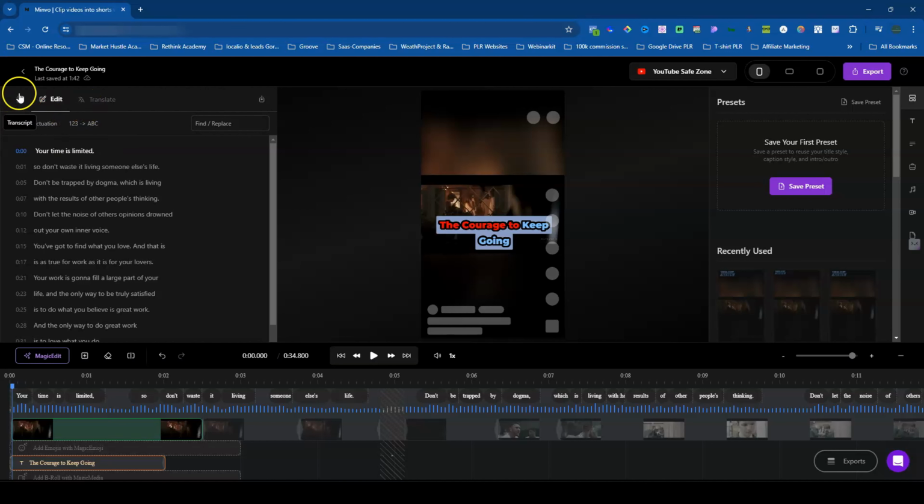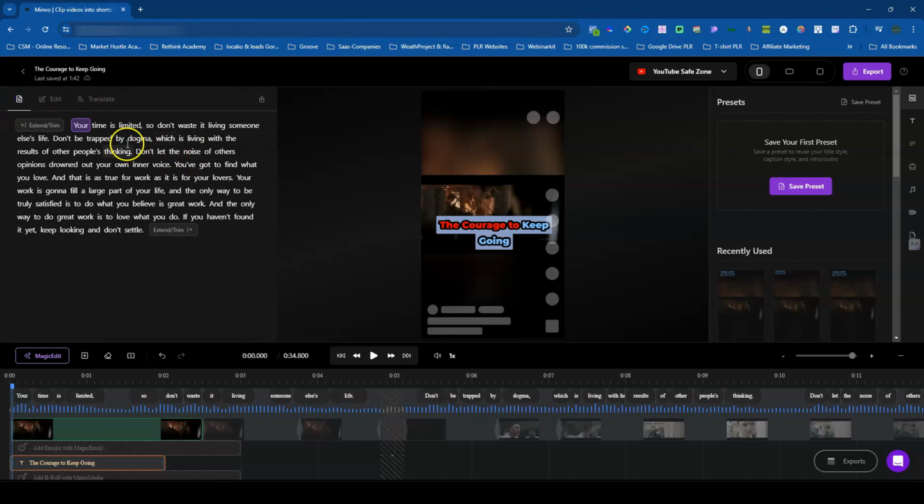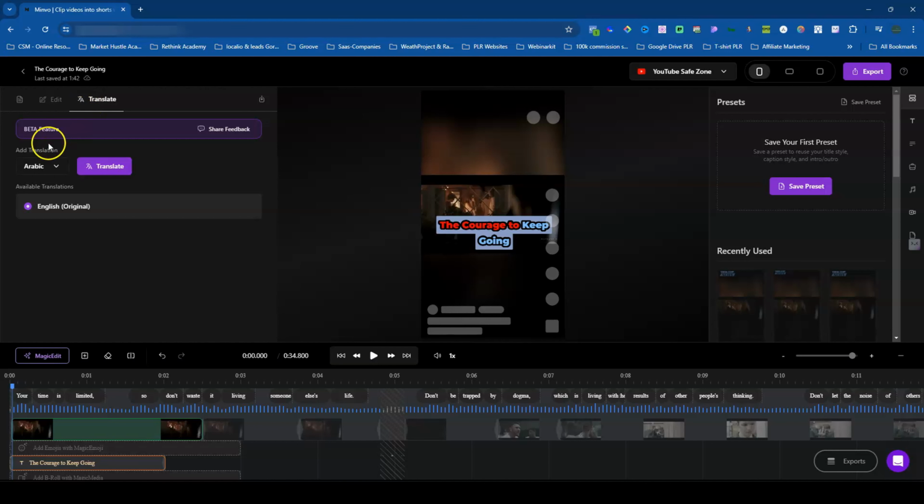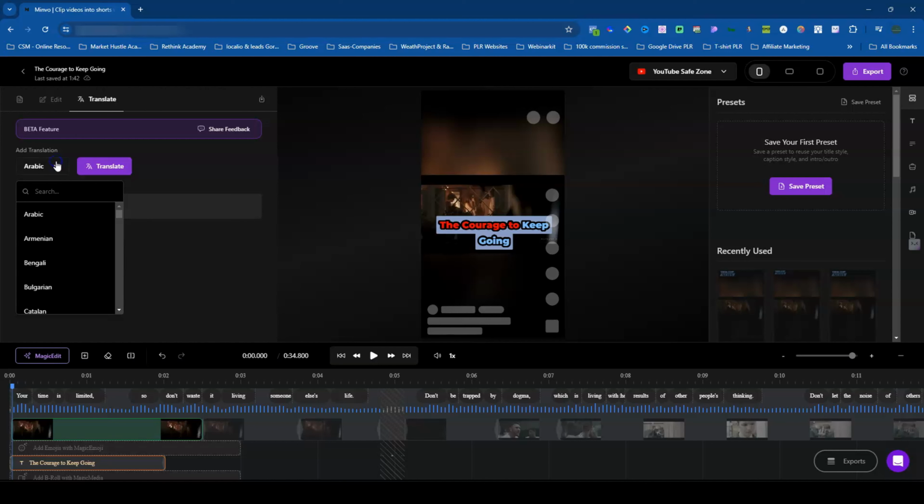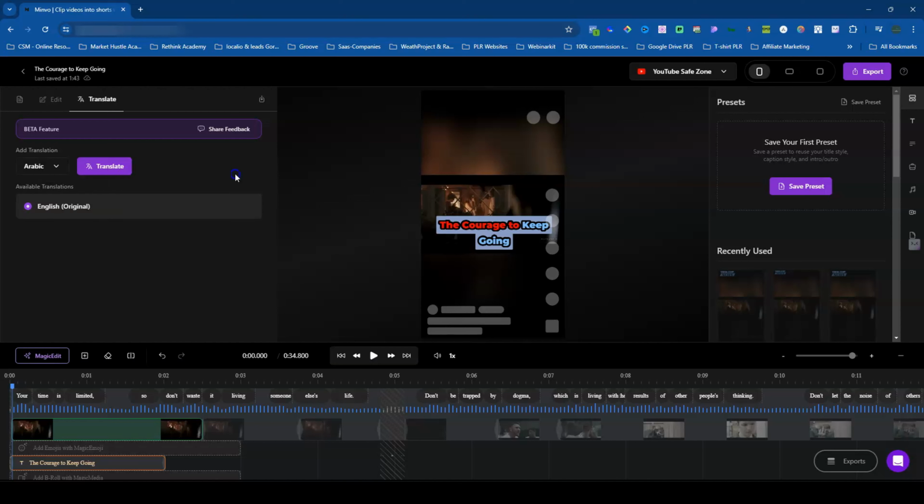And then let's see what else they have over here. Once we go back, we have that. And then we have your translator right here. So let's just say you want to translate this into, say, Arabic, Aramean, Bengali. There's so many different types, as you can see here. As mentioned before, I think there were over 50 different languages that you'll be able to translate your video into, which is fantastic.